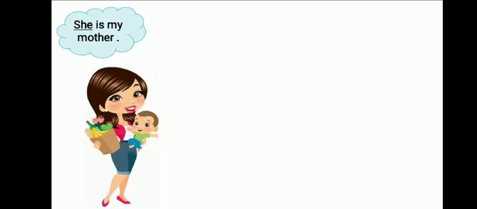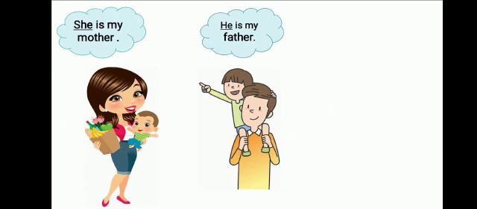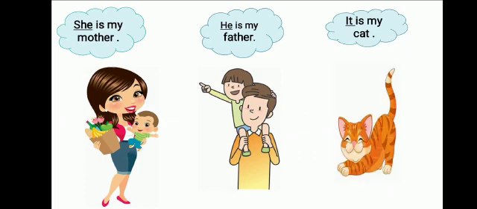So children, we will understand it with more examples here. Like, she is my mother. She is a pronoun and it is used for females. Next is, he is my father. So father is male, so we have used the pronoun he here. Next is, it is my cat. Cat is an animal, so we have used the pronoun it here. Okay, so he, she, it, all these three are pronouns here.